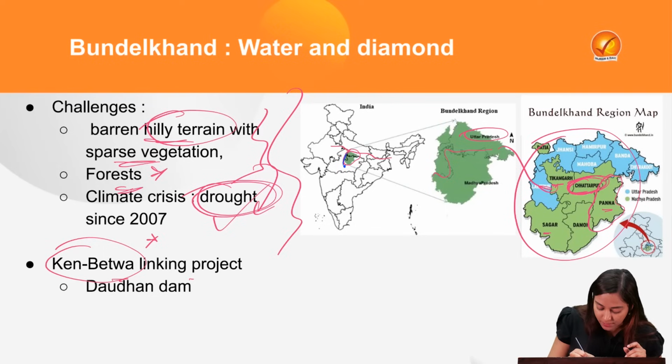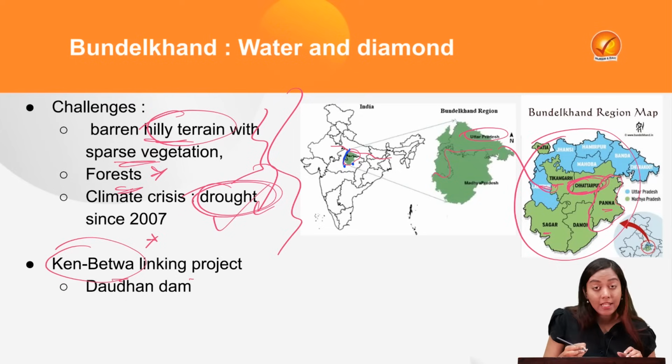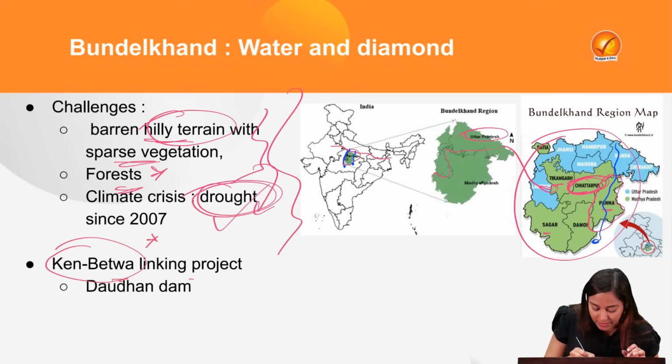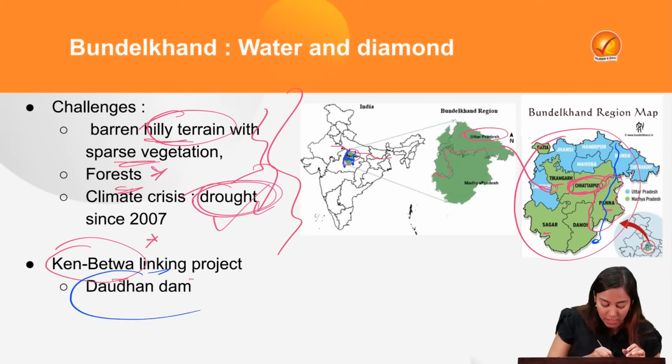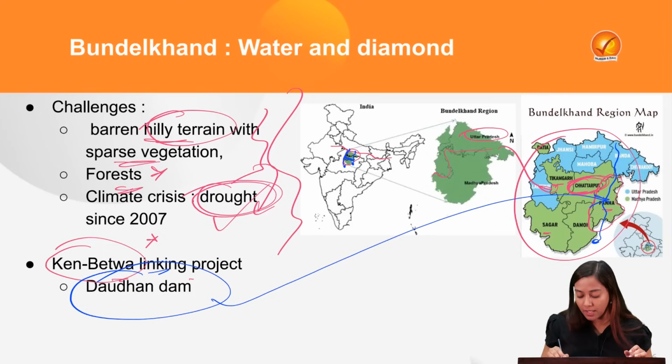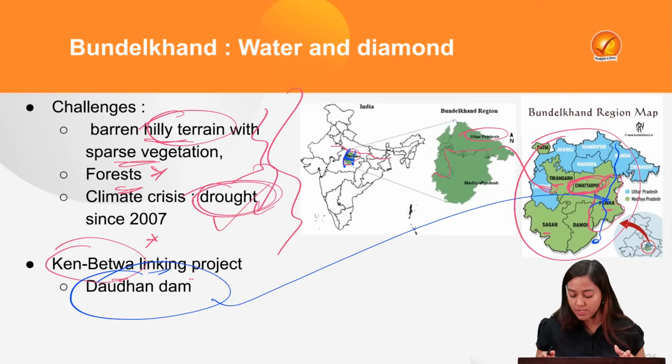It flows through this boundary of Madhya Pradesh and UP, and the Ken river flows through the Panna Tiger Reserve. It flows through Panna district, somewhere from here. So they were to be joined through the Ken-Betwa linking project with the help of the Dodhan Dam, which is to be created again in Panna, which is attracting a lot of controversy from environmentalists, because this will cause the destruction of the forest.